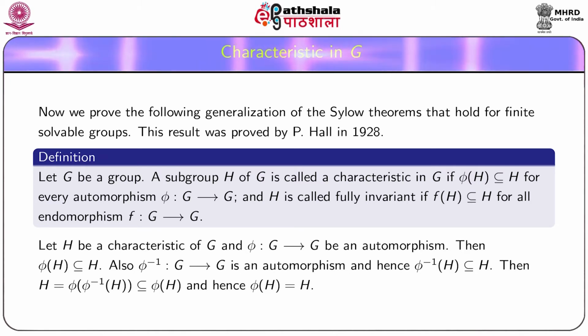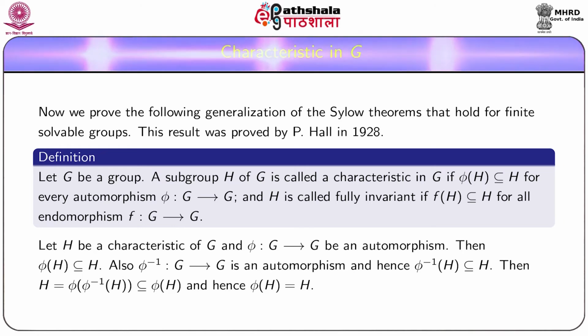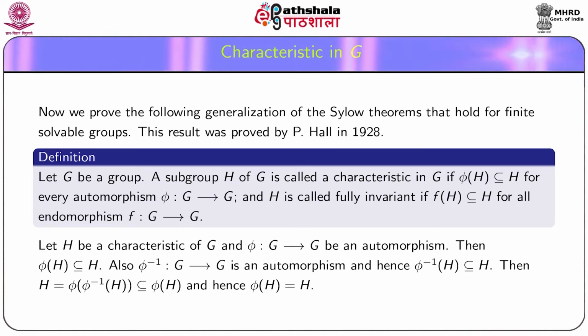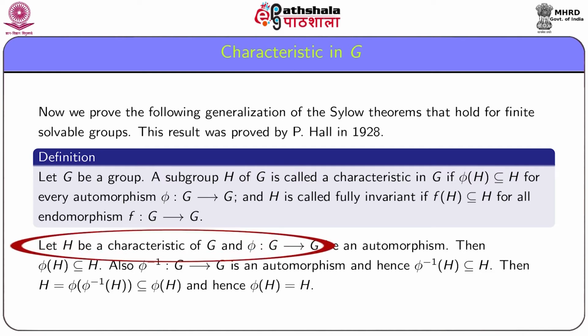Though here we have given the definition of characteristic as phi(H) subset of H, in fact a subgroup H is characteristic in G if and only if phi(H) equals H for all automorphisms phi on G. Let H be characteristic in G and phi from G to G be an automorphism.